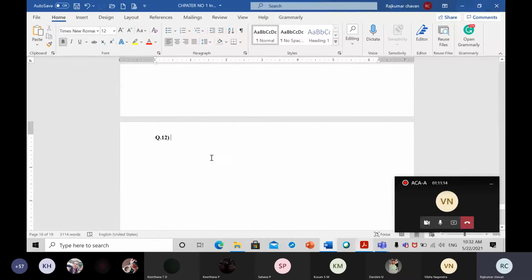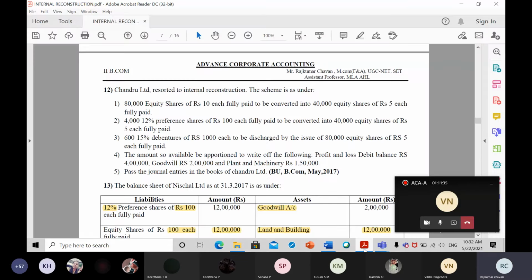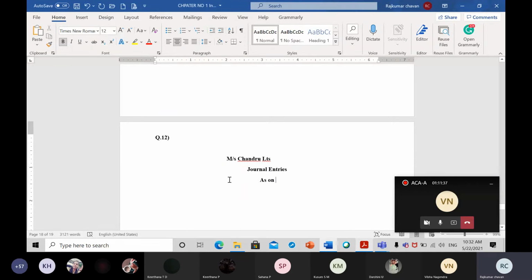Okay. So Messrs Chandru Limited. We are going to pass journal entry for this one. On which date? Oh, they are not given. So a dash will come here. Nothing will come here. Right.